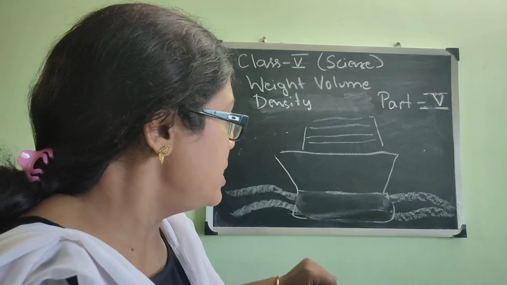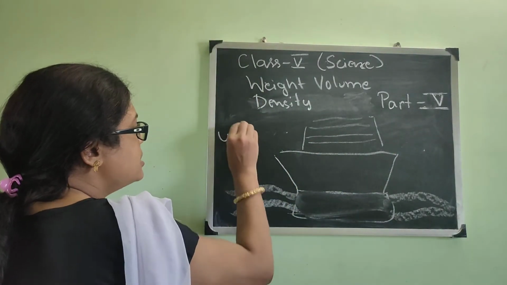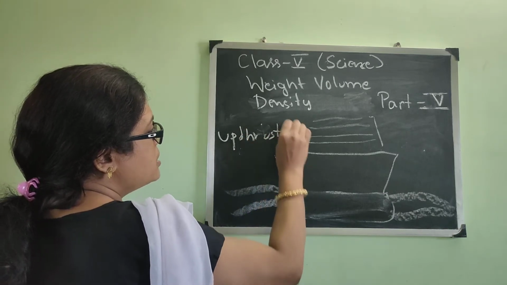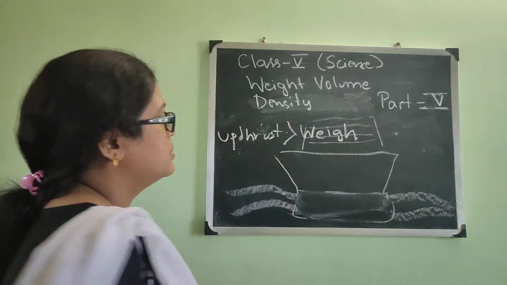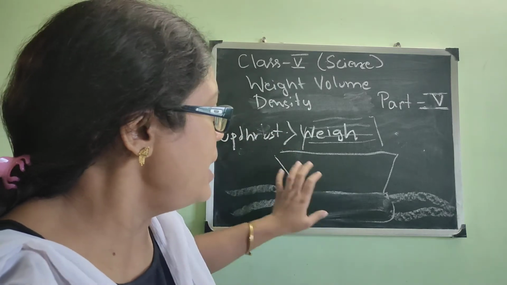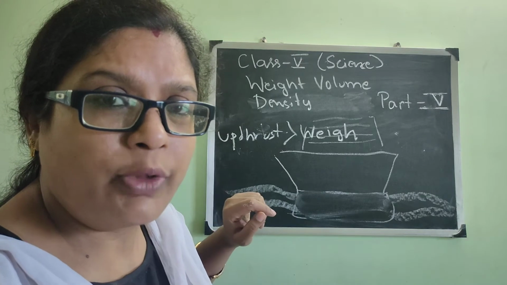So the volume is equal to the amount of upthrust and is equal to the amount which the ship has displaced. As the volume is more, the upthrust is more than the weight of the ship. Why is the weight of the ship less than the volume of the ship?